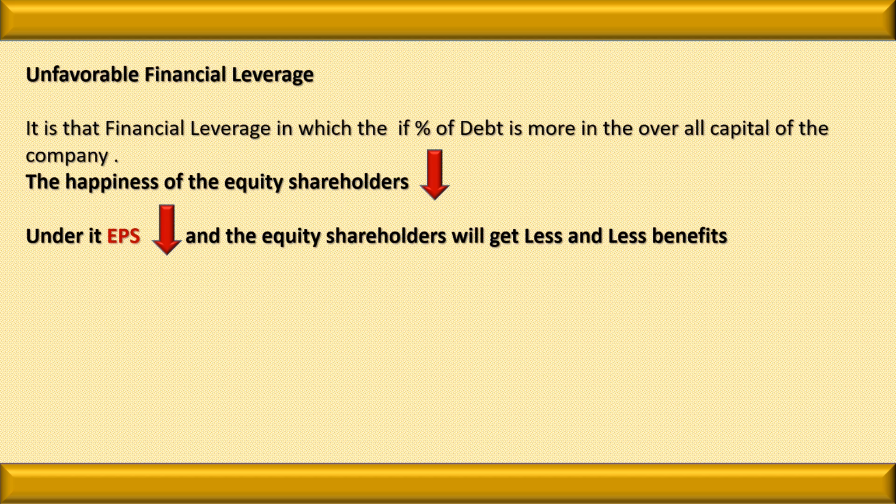So what happens under the favorable? Under the favorable, we have seen that more debt should be considered as a part of the capital. Why? Because the objective of financial management will be fulfilled, that is maximization of wealth of equity shareholders. And under the unfavorable, the percentage of debt should be less in the overall capital. Why? Because if we consider less debt in the overall capital, the equity shareholder will become happy. Otherwise the happiness will diminish and be short-lived.